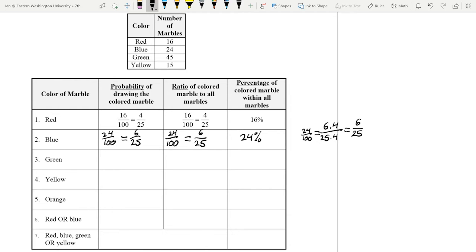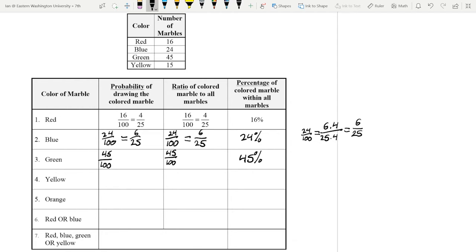Alright, so green. Green's really easy. 45 that we have out of our total 100. And that same thing goes for the ratio. There are 45 green ones out of our total, or to our total 100. Now our percentage is how many per 100? Well, we have 45 per 100.